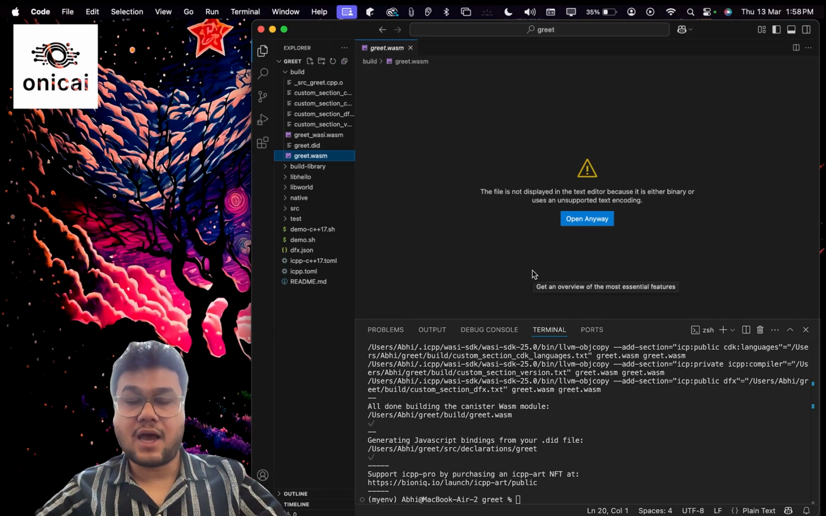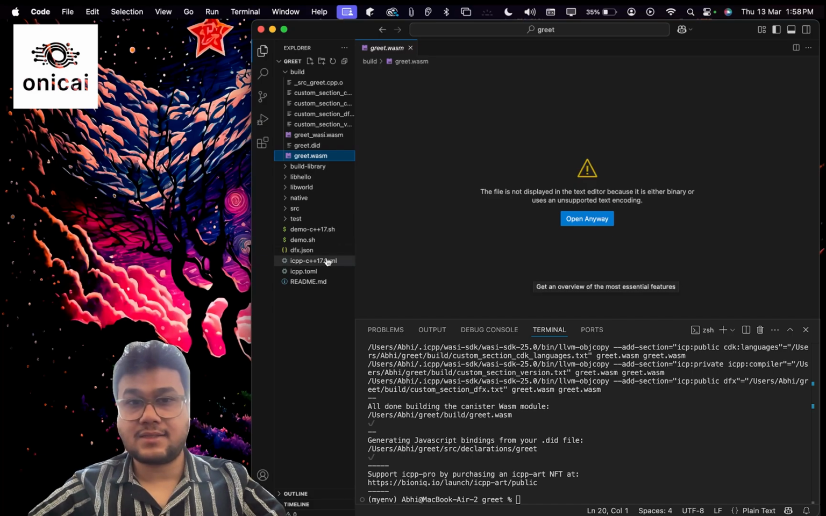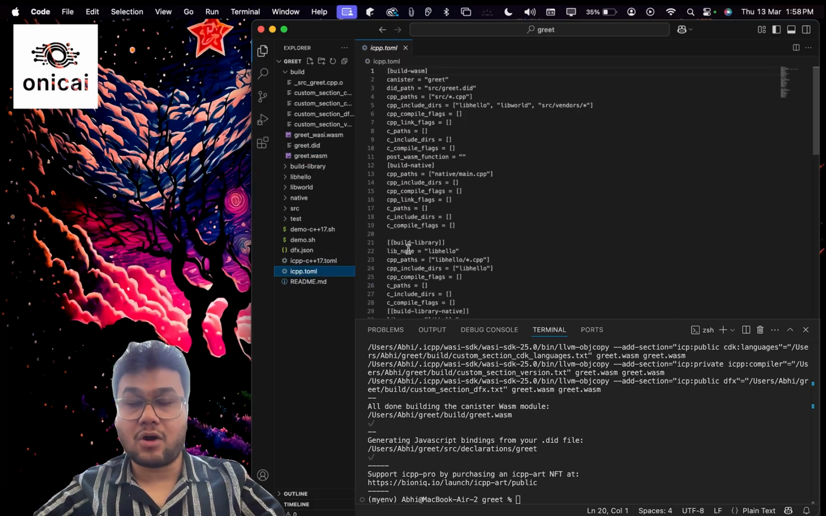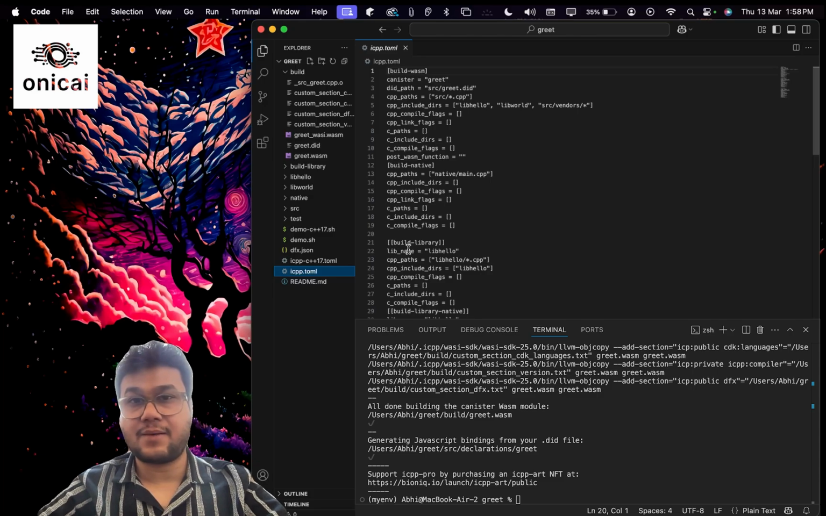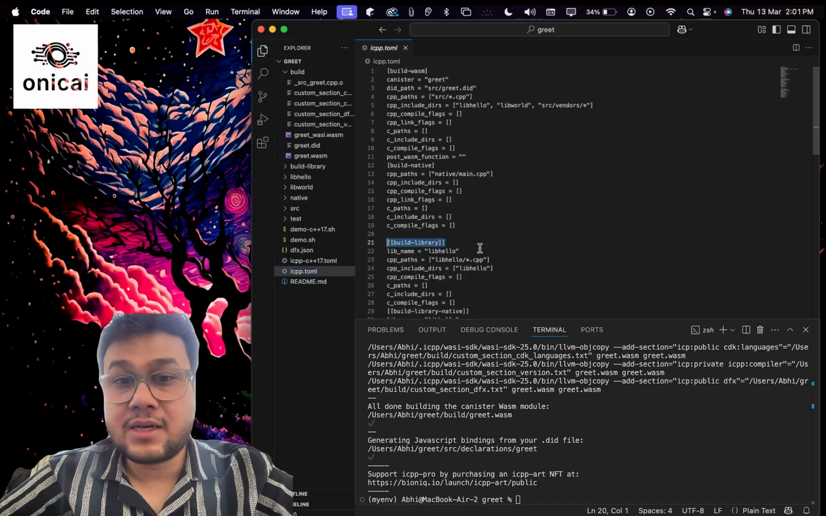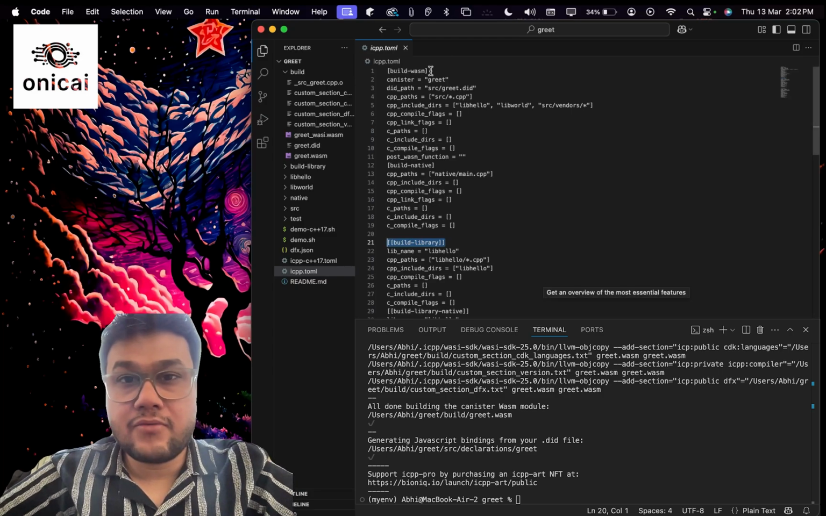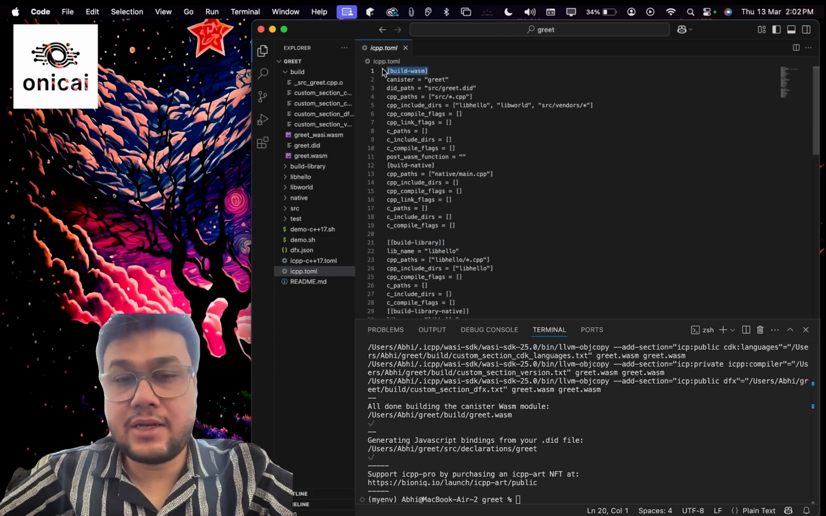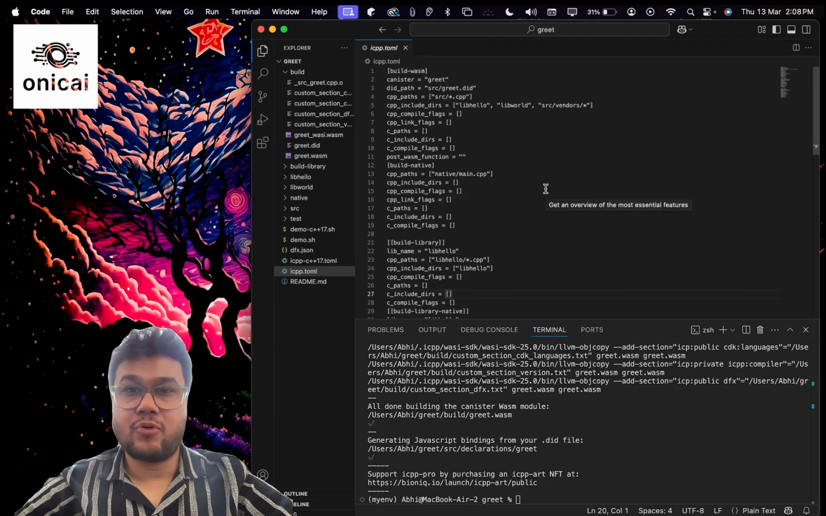Now, how does ICPP know what to compile? Well, the answer to it lies inside the icpp.toml file. It has the step-by-step instruction that ICPP follows to generate our WebAssembly file. The key sections in the icpp.toml are build library, which compiles our static libraries, and build wasm, which uses the compiled libraries to create our WebAssembly file. Let us understand this in a bit more detail.